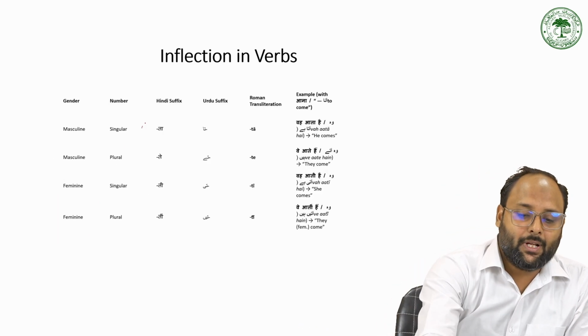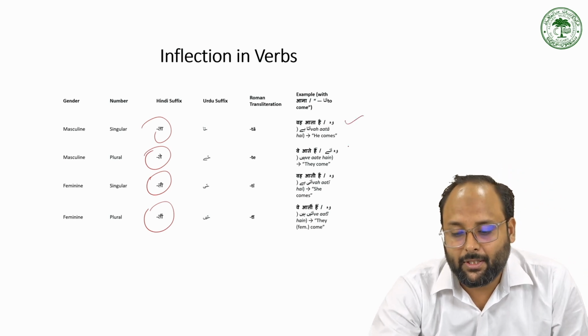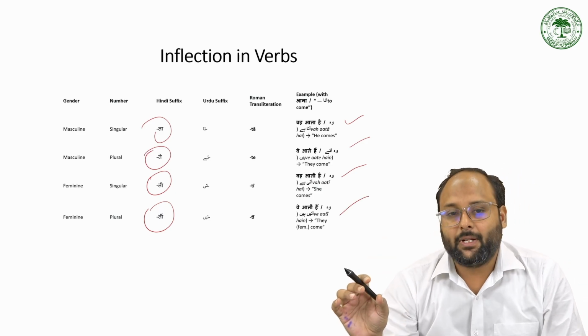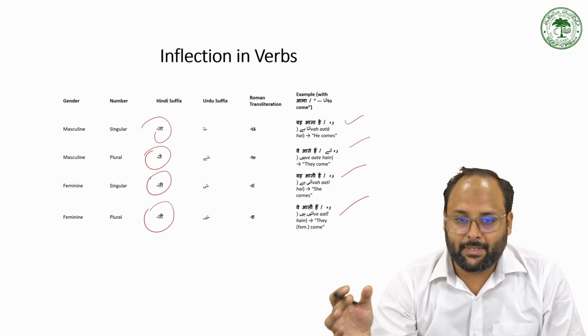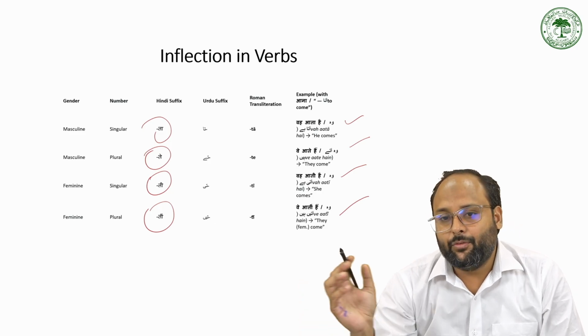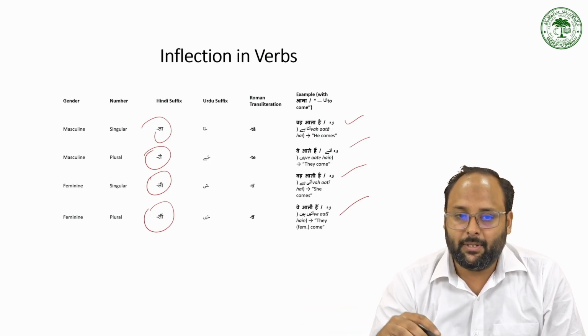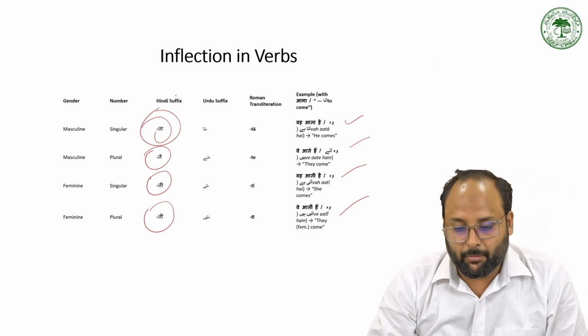So in masculine singular we use ता, for masculine plural you have ते, for feminine singular you have ती, for feminine plural you also use ती. Like वो आता है, वे आते हैं plural, वो आती है singular, and वे आती हैं plural. So the simple aspect has one type of inflection, but we are adding some other types to make it agree with the subject when the subject is singular or plural, and when the subject is feminine or masculine. So according to that, we have also some inflection in the verb.